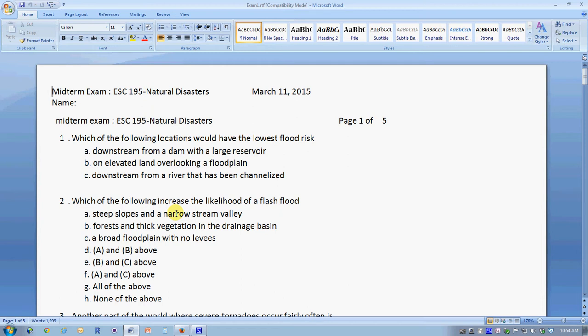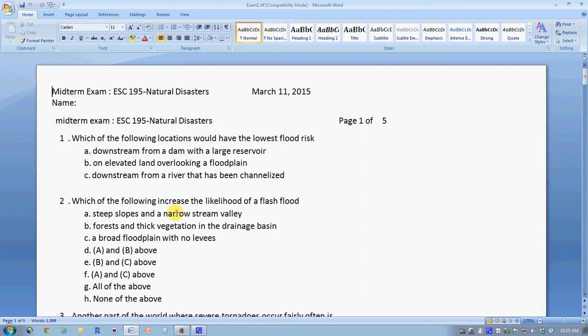This video is meant to reveal the answers to the midterm quiz for study purposes, especially to help you begin to prepare for the final exam. I'd like to not only reveal the actual answers, but also give some insight into the thought process that goes into answering these questions. Question 1, which of the following locations would have the lowest flood risk?